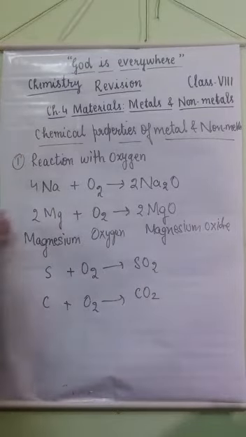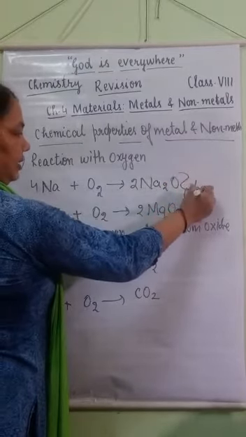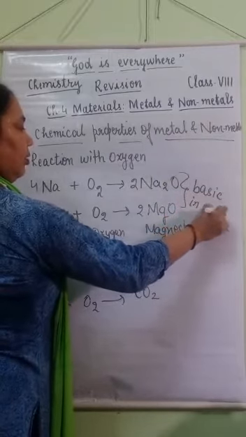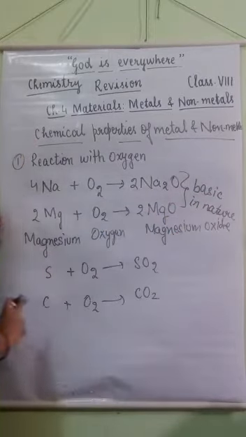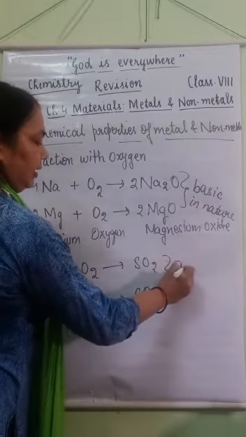What is the difference between reaction with oxygen of metals and non-metals? When metals react with oxygen, they form oxides which are basic in nature, while oxides of non-metals are acidic in nature.